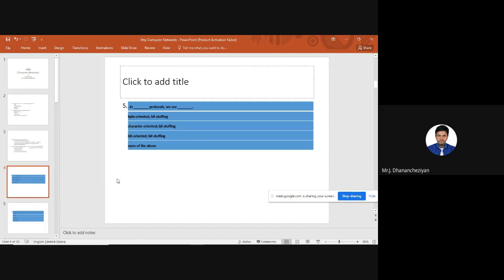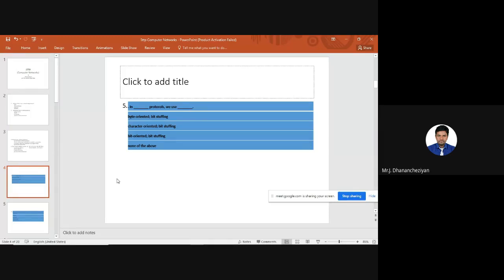So we have a question on this. This is also a competitive exam question. In dash protocols, we use dash. For answering this question, we need to read our answer options. Byte-oriented protocol, we use bit stuffing. Character-oriented protocol, we use bit stuffing. Bit-oriented protocol, we use bit stuffing. And none of the above. So as I told you, when it comes to variable length framing, we have the byte-oriented approach and the bit-oriented approach.